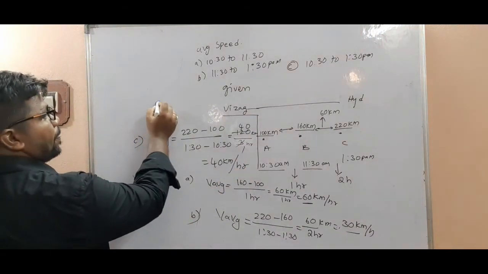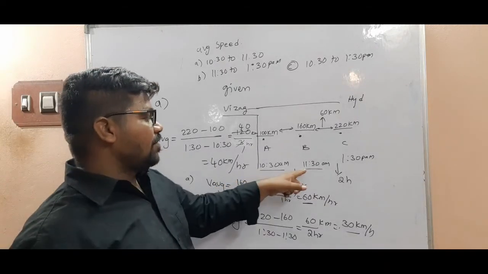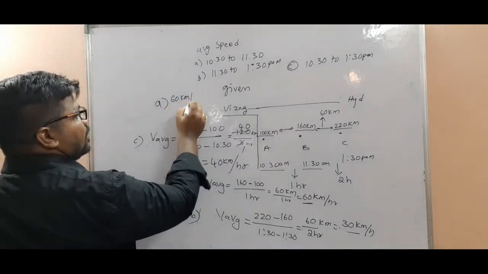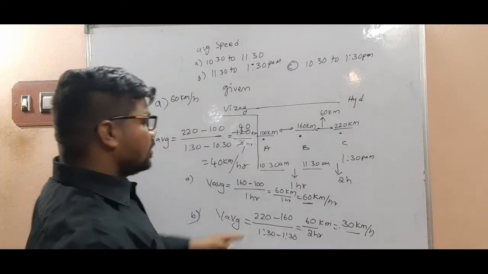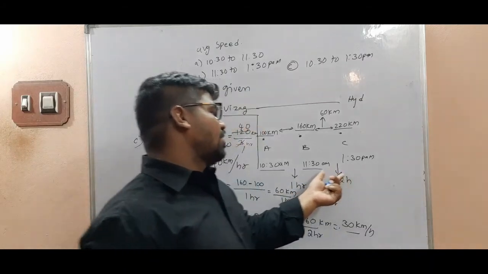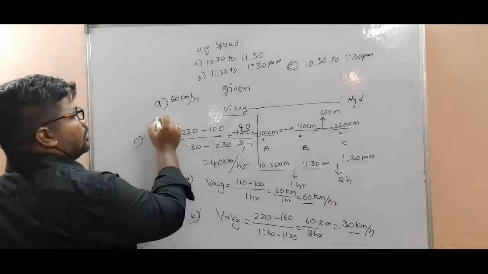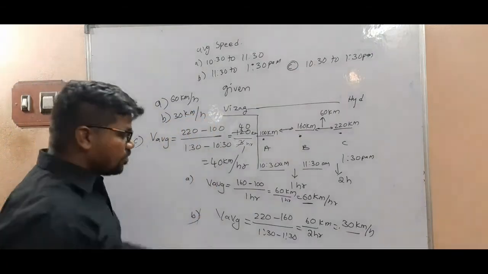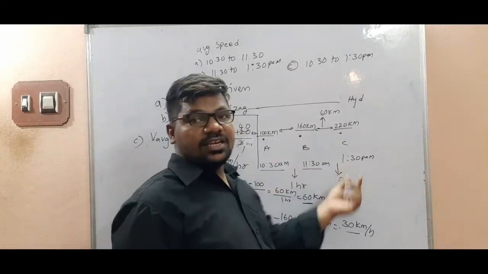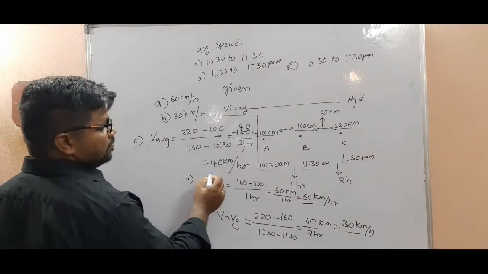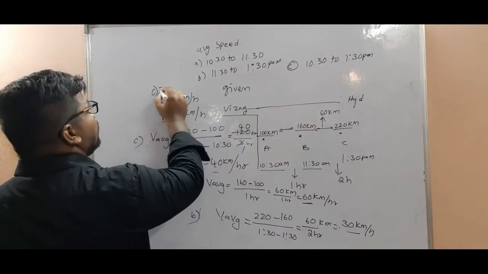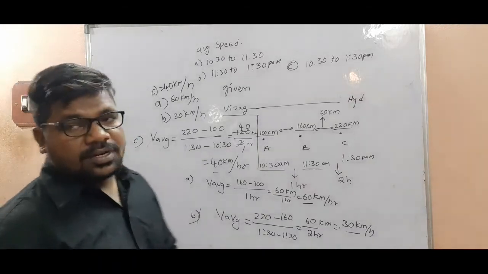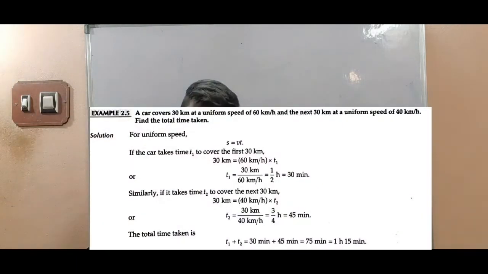So first, 10:30 to 11:30, the average speed is 60 kilometer per hour. Then 11:30 to 1:30 is 30 kilometer per hour. Then for the entire 10:30 to 1:30, we get 40 kilometer per hour. Understand, my children? Example 2.5.